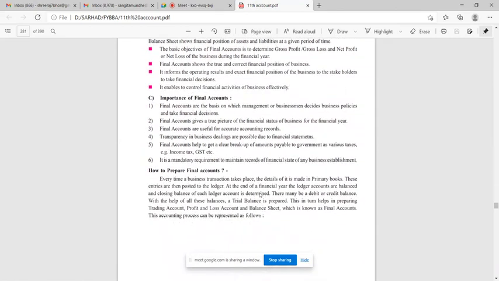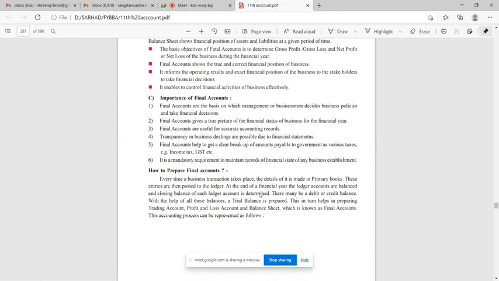Now, importance of final accounts. Final accounts are the basis on which management of businessmen decides business policies and takes financial decisions. Final accounts give a true picture of the financial status of business for the financial year. Final accounts are useful for accurate accounting records. Transparency in business dealings is possible due to financial statements.